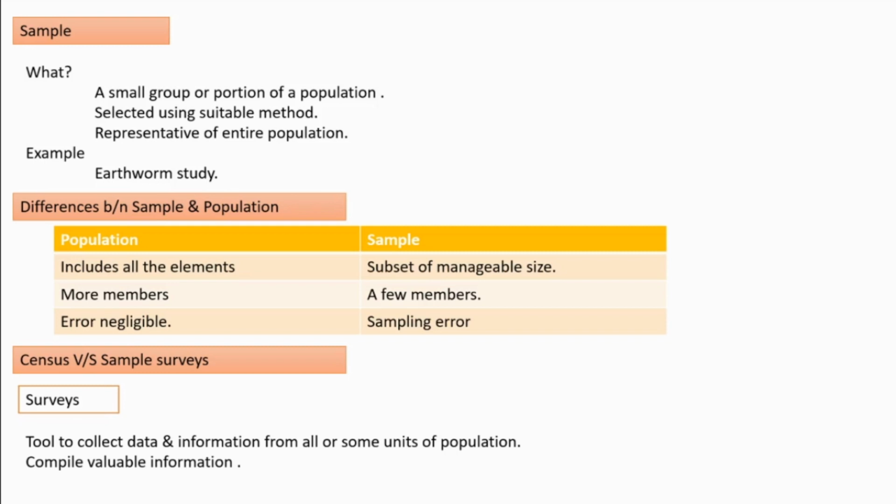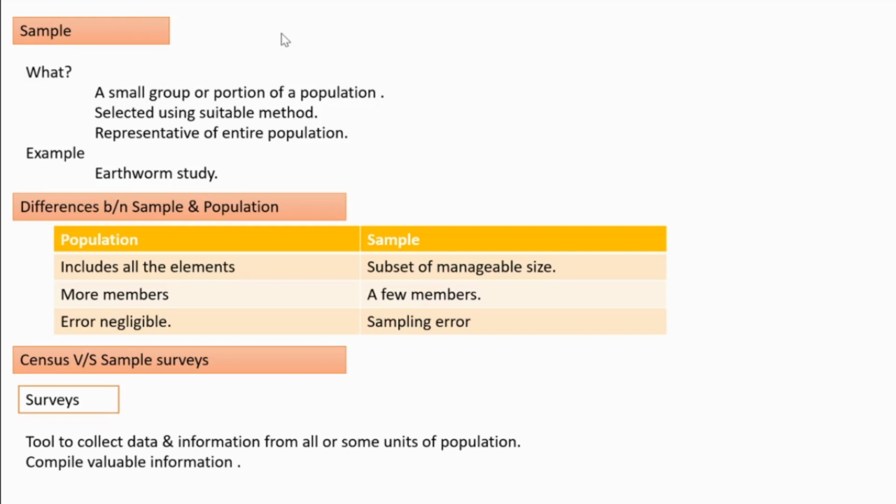In that situation, we take a representative group out of the population for our study, and we make inference out of it. That small representative group of the population is called a sample.